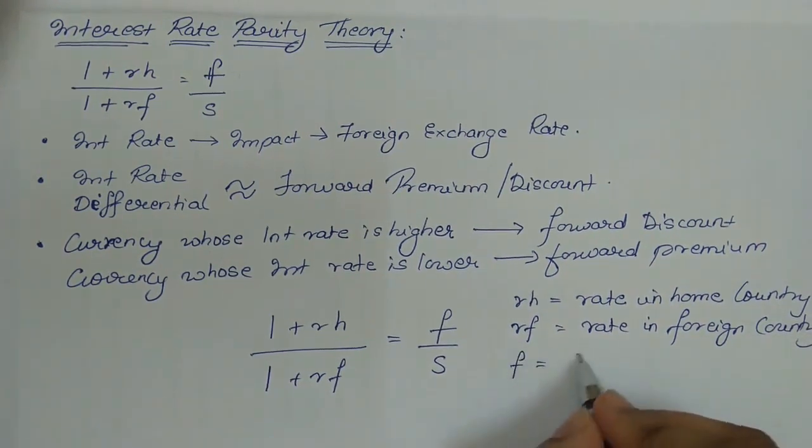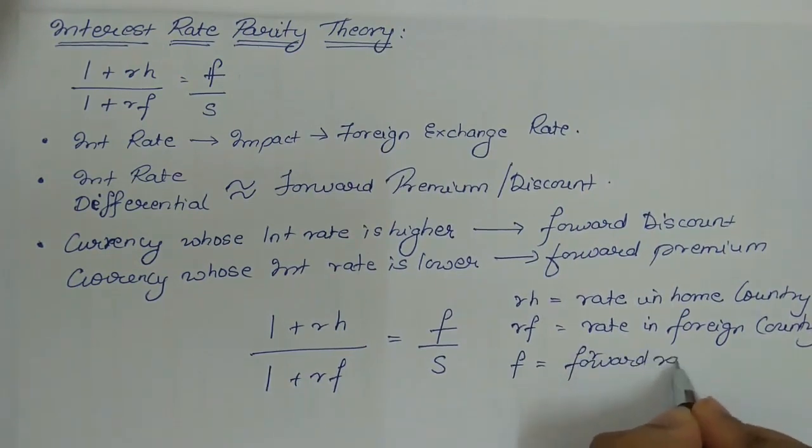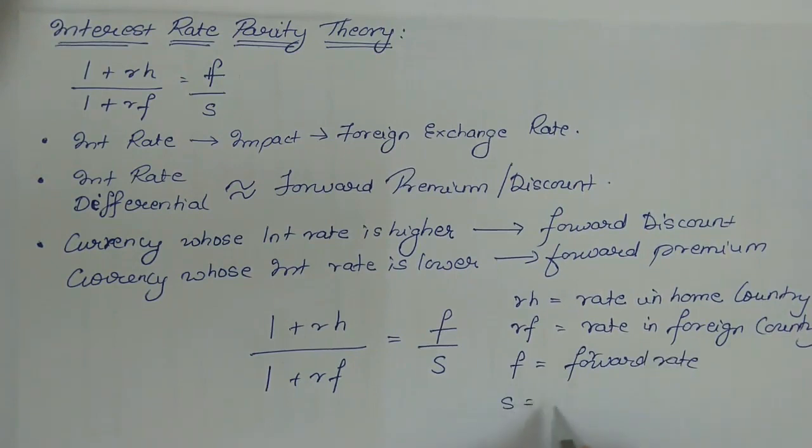F stands for forward rate, and S stands for the spot rate. So if LHS is equal to RHS, interest rate parity theory will exist. In that case, it does not matter in which country you invest or from which country you borrow, because eventually in either country the return you will be getting will be the same.